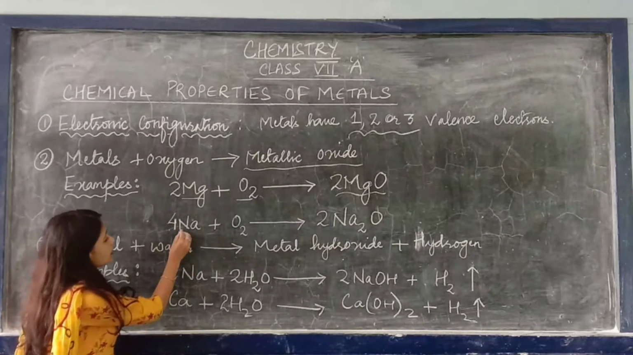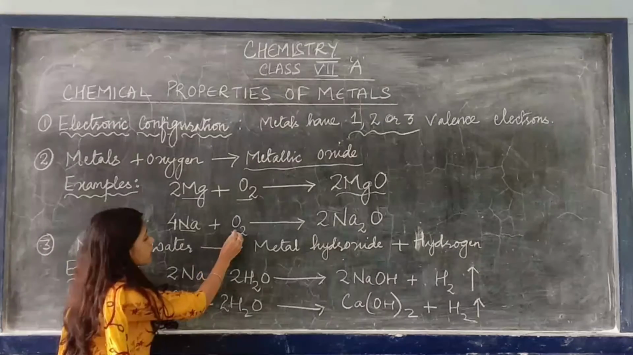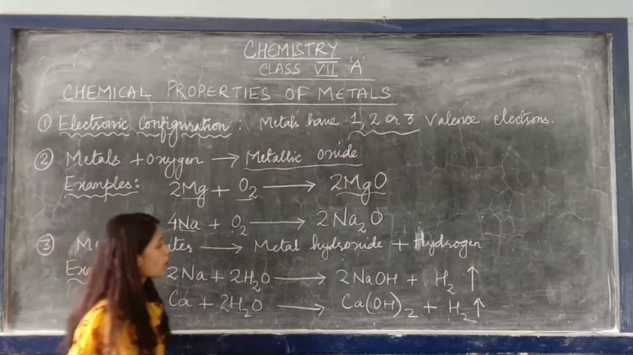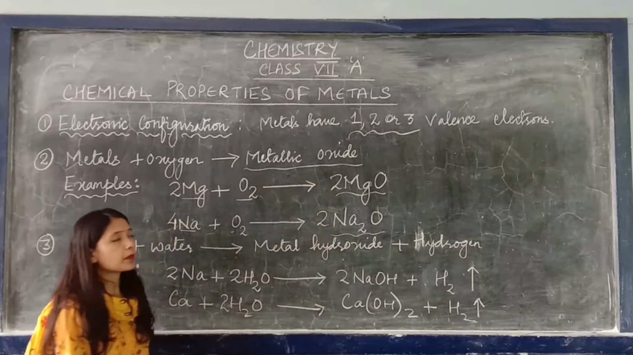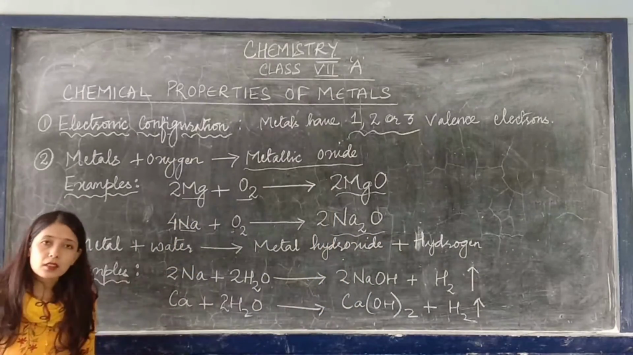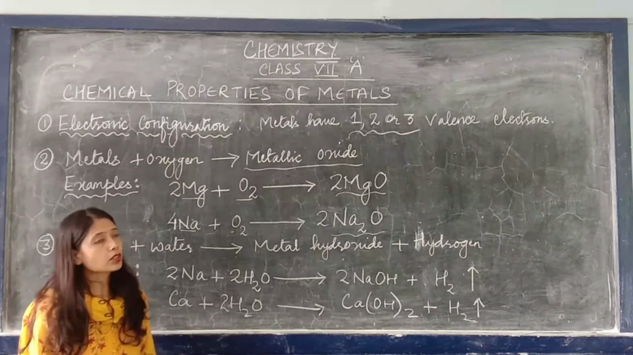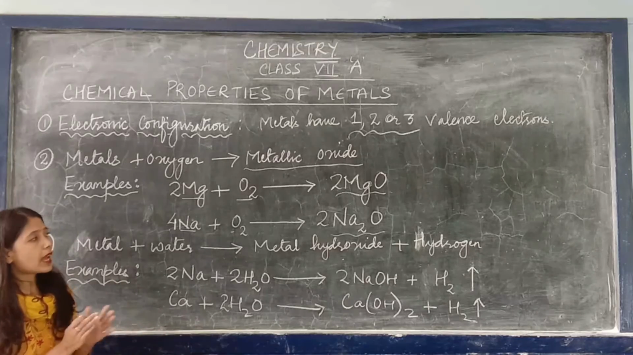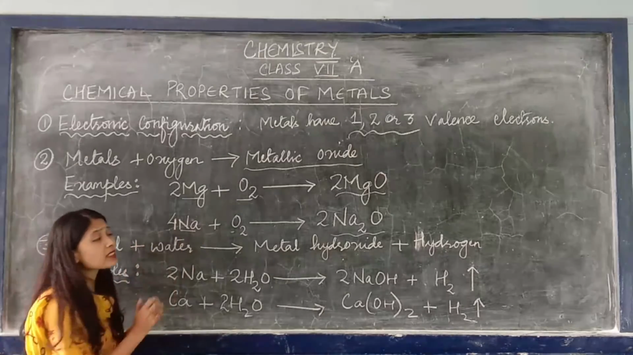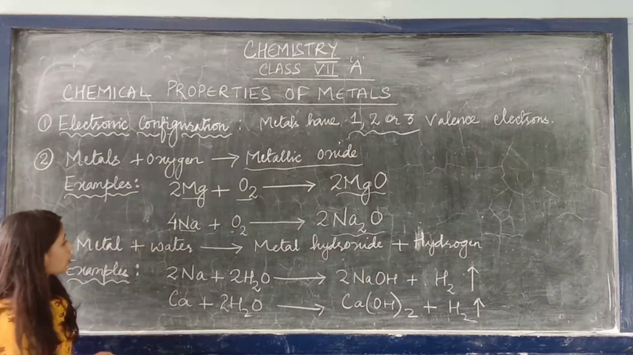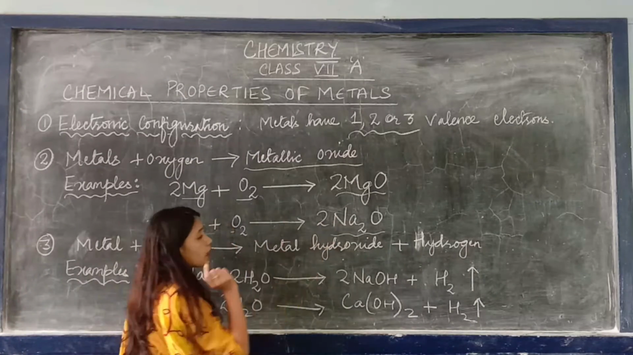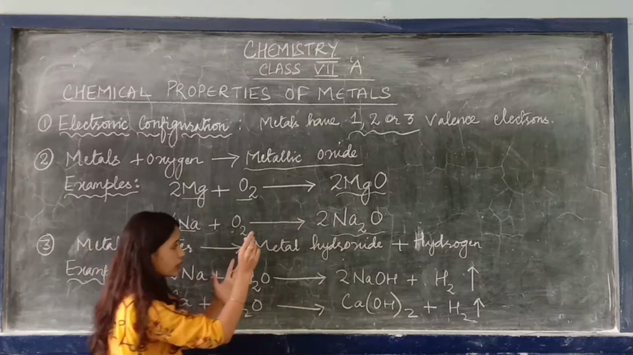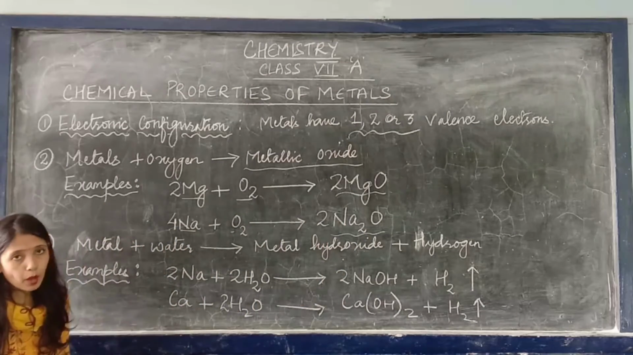The next example is when sodium, Na, reacts with oxygen, it will form sodium oxide. The product is sodium oxide. From these two examples we came to know that when any metal reacts with oxygen, the product is always a metallic oxide. Let's check whether the equation is balanced or not. 4 sodium, 2 twos are 4, so sodium is balanced. Oxygen is 2, oxygen is 2. So it is balanced. This is the second property, right?